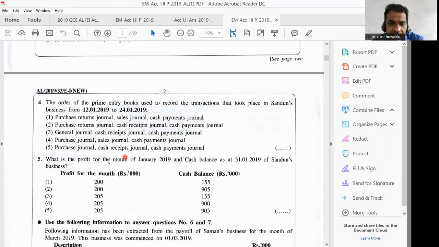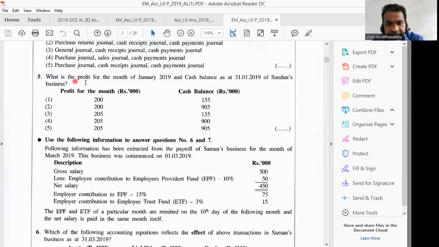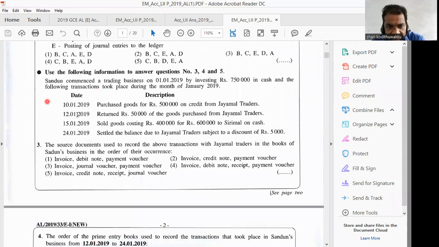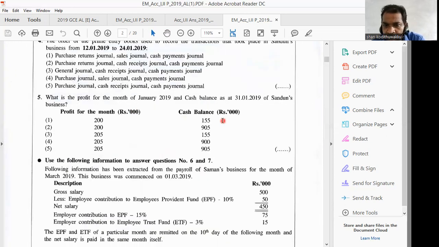Right. Number 5. What is the profit for the month of January 2019 and the cash balance as of 31st January 2019 of Sandun's business? From the above details, you are given 3 questions. Depending on these 4 transactions that occurred in Sandun's business, you are given 3 questions. Number 5 also depends on those details.